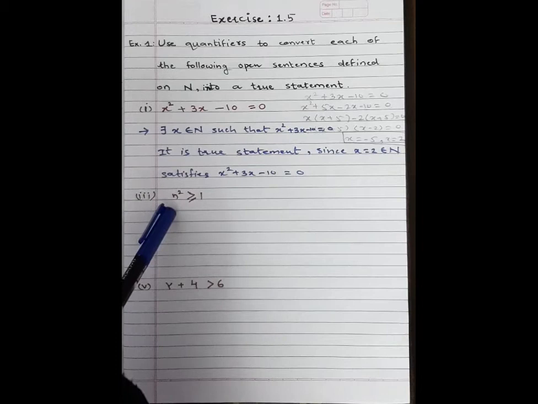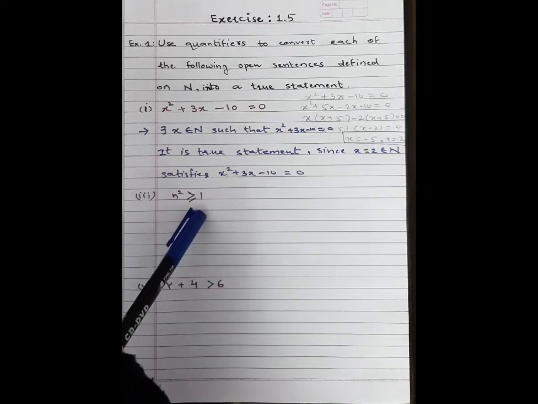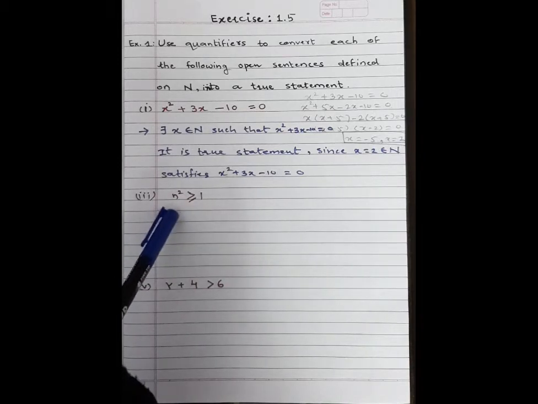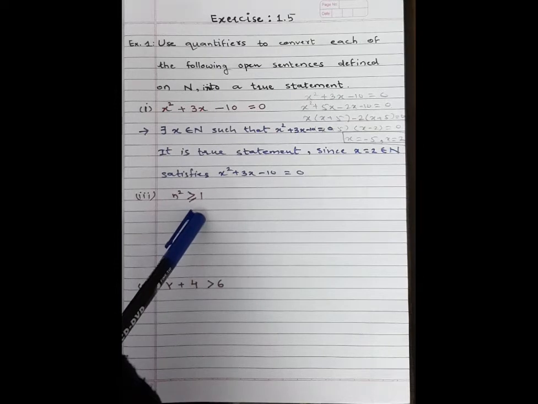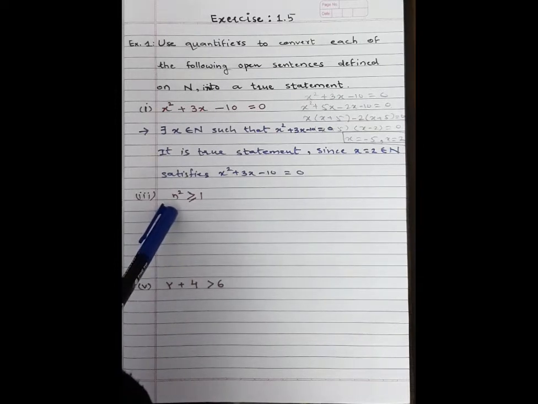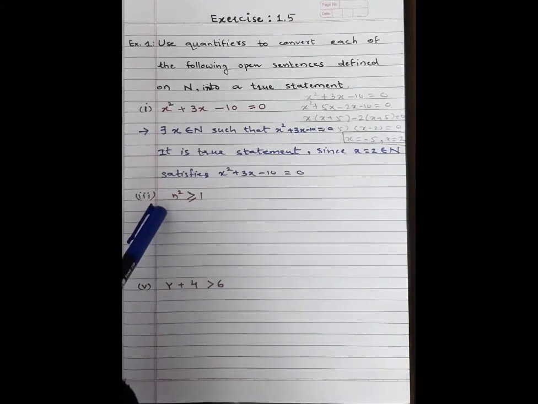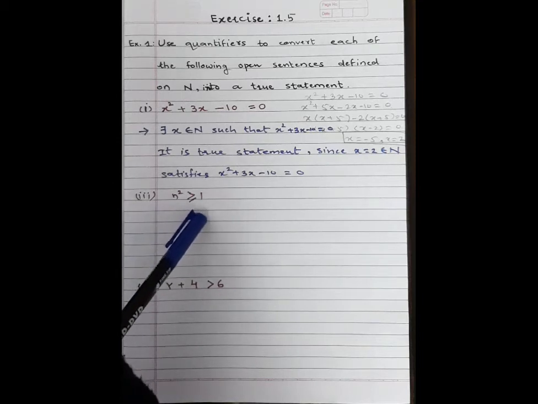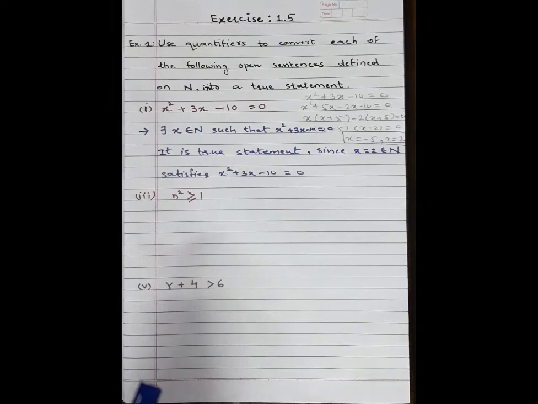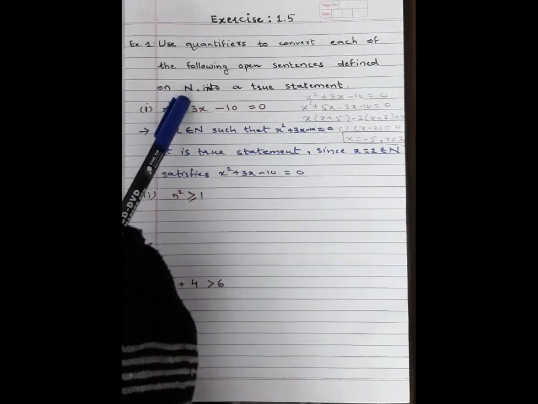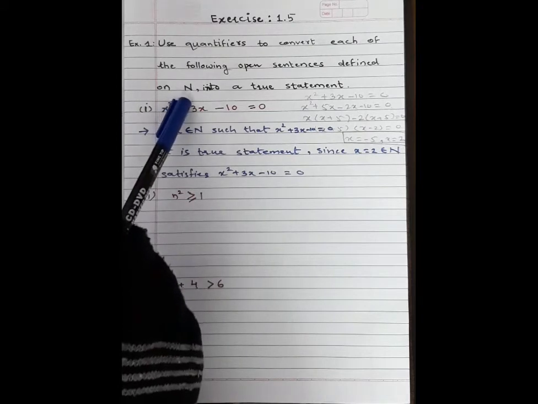Here students, n belongs to natural number. Here we will substitute natural number 1. 1 square is 1, means 1 greater than and equal to 1. It is true. Next natural number 2. 2 square is 4. 4 is again greater than and equal to 1. Next natural number 3. 3 square is 9. Again 9 is greater than and equal to 1. Means square of every natural number is greater than and equal to 1. So this condition is true for every value of set n natural number.